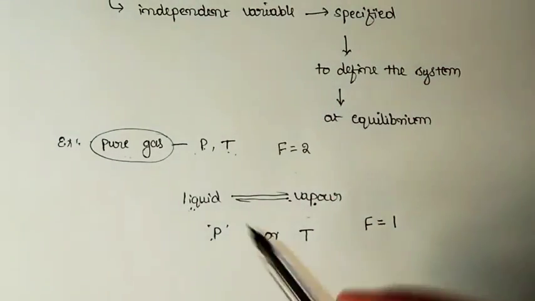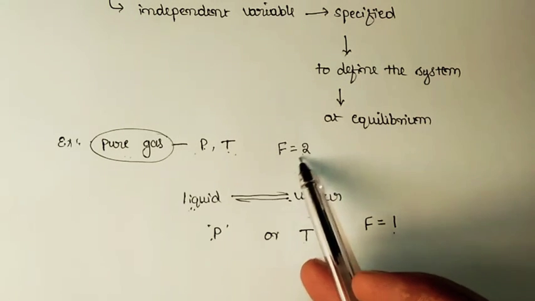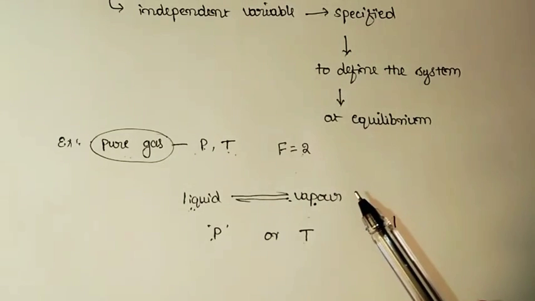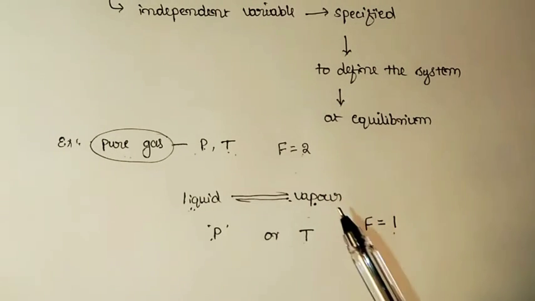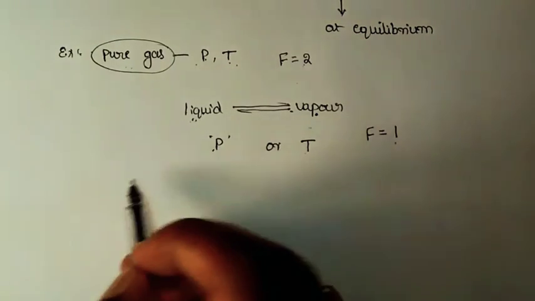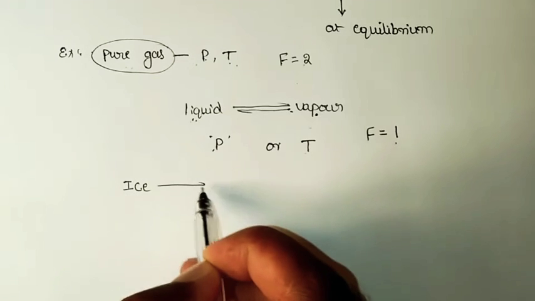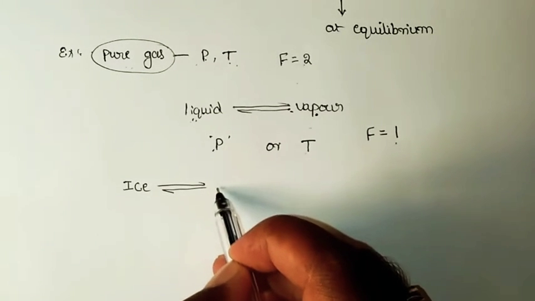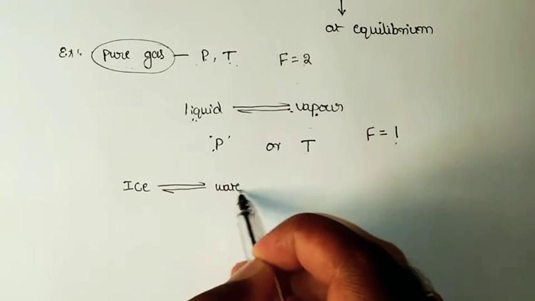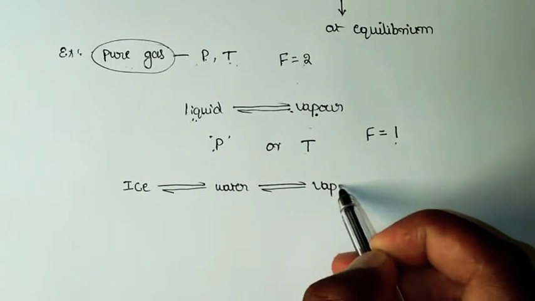Like this, the system may have either one parameter required for defining it, or 2 parameters, 3 parameters, or even in some cases no parameter is required to define the system. So for that we shall consider one simple example. Let us consider the equilibrium between ice, water existing in the liquid form, and its vapor state.